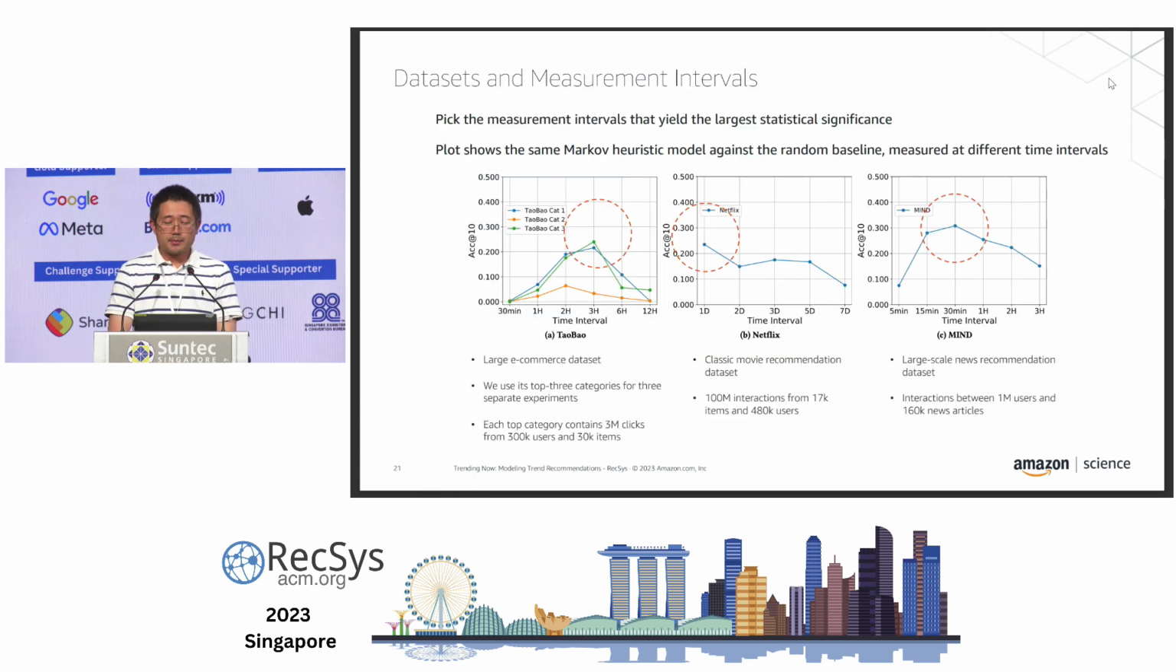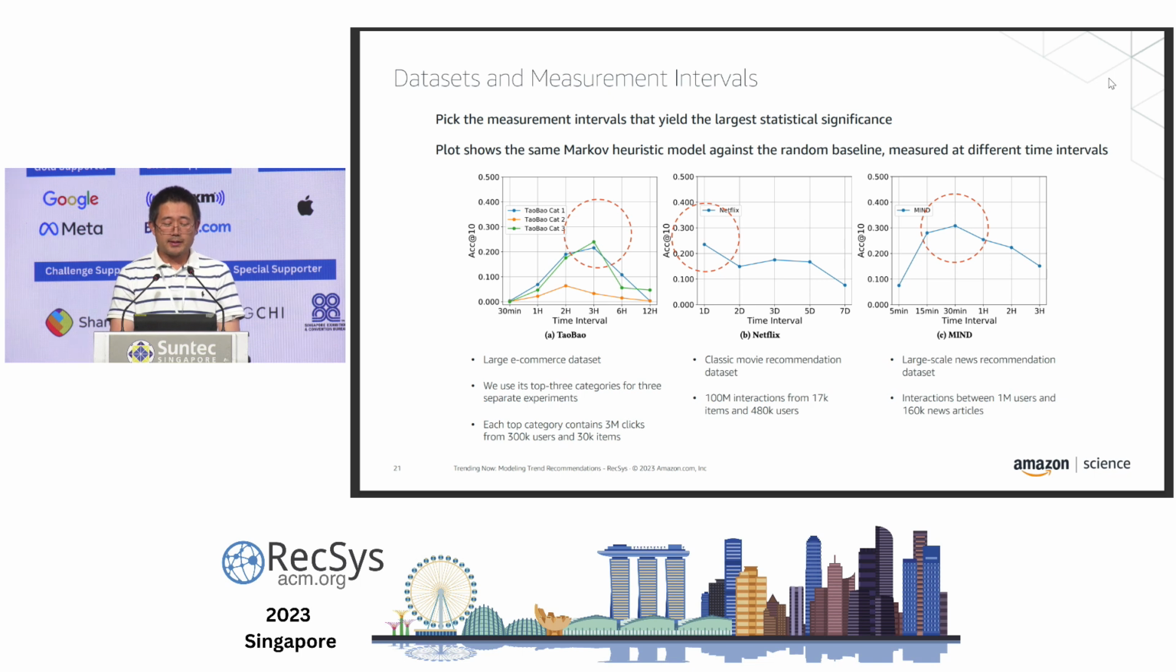We did the experiment on 3 data sets with 5 scenarios. So the 3 data sets cover e-commerce domain, movie recommendation domain, and news recommendation domain. On these plots, we're showing how we pick the measurement intervals that yields the largest statistical significance. The plot shows the same Markov heuristic model against the random baseline measured at different time intervals.